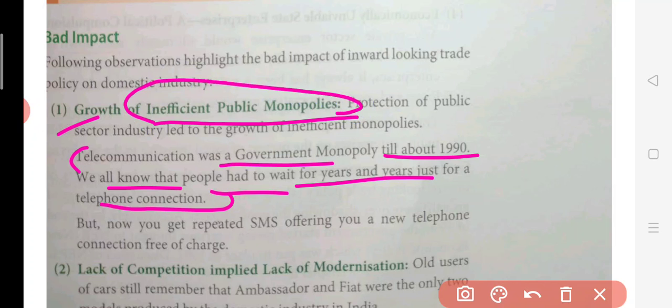Everybody was doing jobs. But now we can see that if you go to any shop, you can easily get a phone connection or SIM today. You can easily purchase a mobile SIM, and you can get the services of Airtel or Jio anywhere, anytime. That is a good thing today, but at that time this was a problem. The service provider was very slow. All these government monopolies were simply not improving their own working.